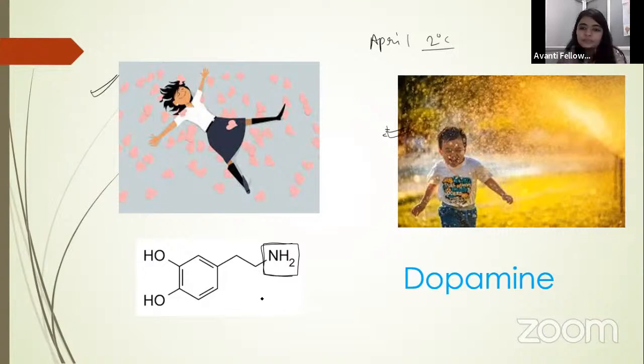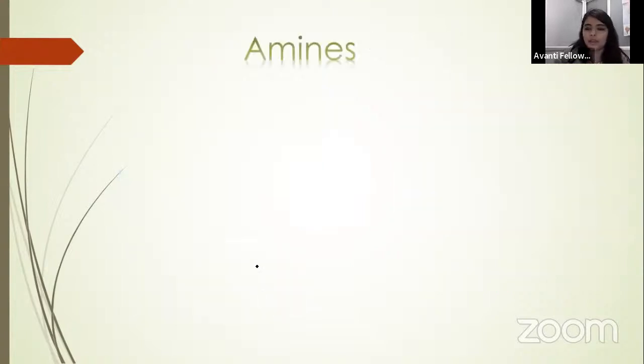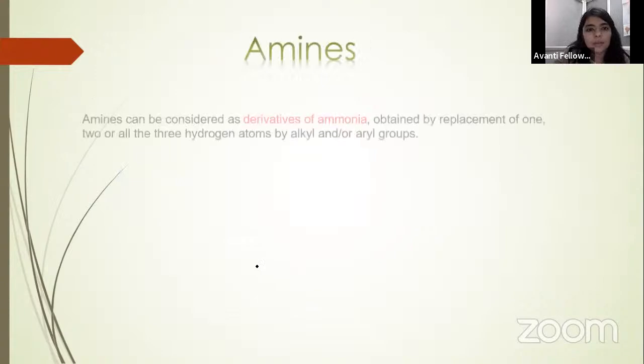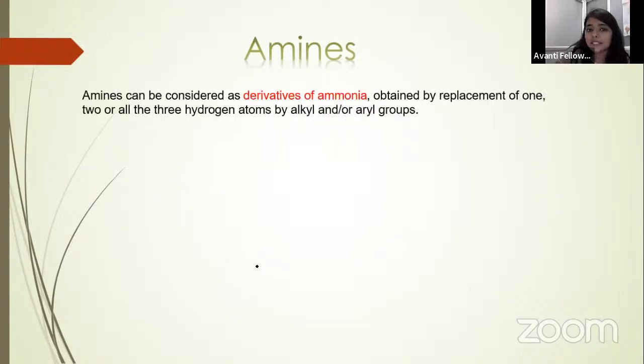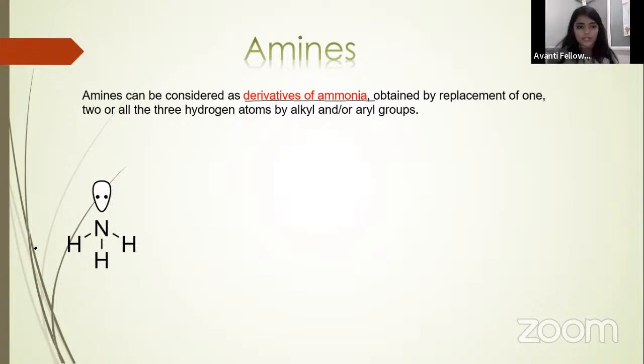Okay, let's do amines. Amines can be considered as derivatives of ammonia, obtained by the replacement of one, two or three hydrogen atoms by alkyl or aryl groups. We know what ammonia is: NH3, with one lone pair.